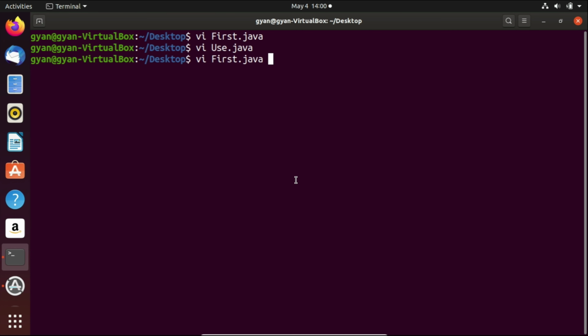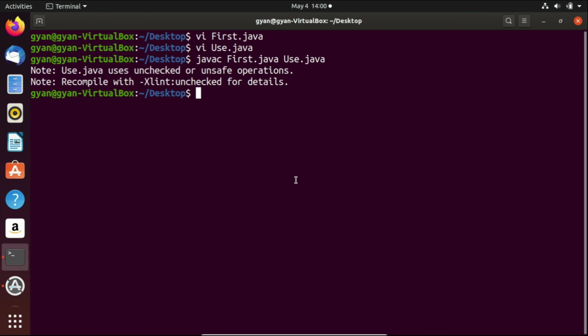Now compile these two codes. javac first.java use.java, compiles fine with a warning: uses unchecked or unsafe operations. Now execute this code. java use. It executes fine and prints the expected output.